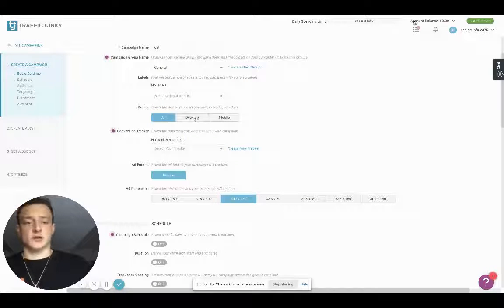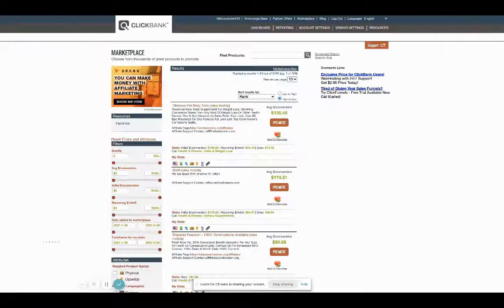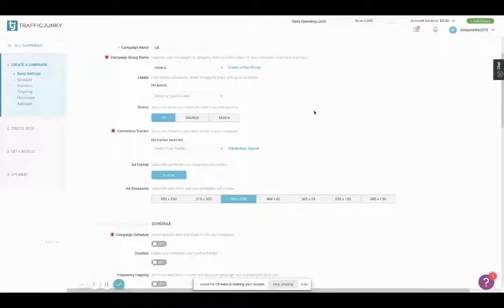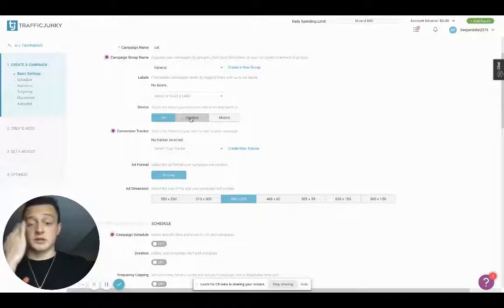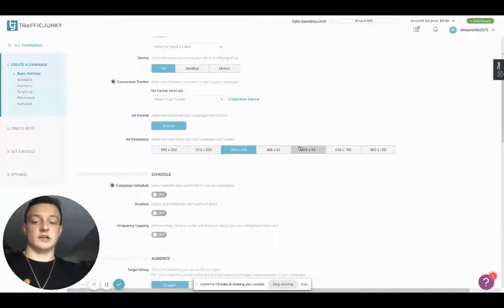You want to do desktop if you do any Clickbank offer, okay? Yes, they're mobile optimized, but you're trying to make sales. And when you're trying to make sales, you want people on their desktop. On their mobile phones, they could be doing anything and very distracted, actually. On a desktop, they're there, and they usually have their wallet right next to them, okay? Sometimes with mobile as well, okay? And they're more mobile with a mobile phone. But the thing is, it's easier to buy and more trustworthy on a desktop.